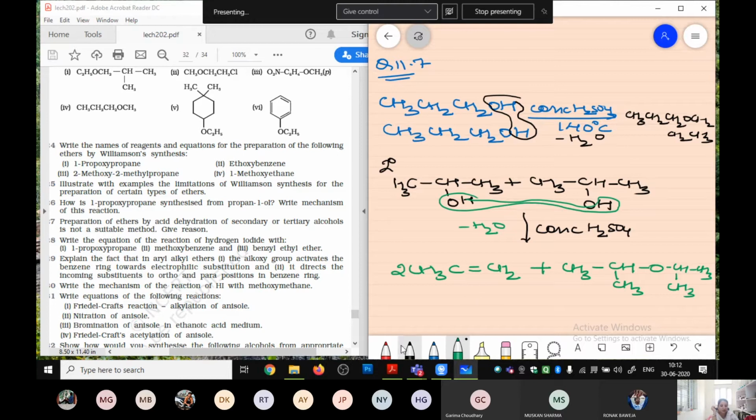Now over here what we have obtained? We have obtained the alkene as well as the ether also. But we say that this alkene is going to be a major product and this ether is going to be a minor product. Can anyone give the reason for this? Anyone?